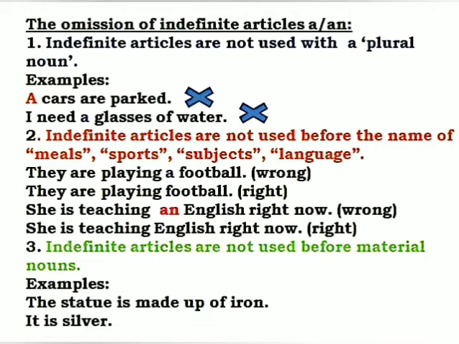Indefinite articles are not used before the names of meals, sports, subjects, languages. We should not place "a" or "an" before meals, like "a dinner", no, "a lunch", no. Sports: they are playing a football, no, it's wrong.